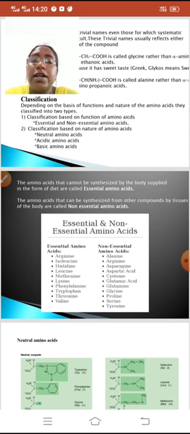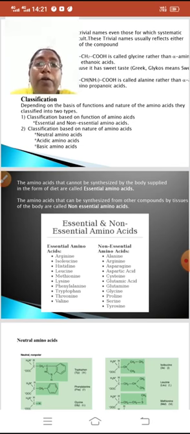Now we will see the first classification. Classification based on functions of amino acids. It can be further divided into essential amino acids and non-essential amino acids. What are essential amino acids? The amino acids that cannot be synthesized by the body, supplied in the form of a diet, are called essential amino acids. Now we will see the definition of non-essential amino acids. The amino acids that can be synthesized from other compounds by the tissues of the body are called non-essential amino acids.